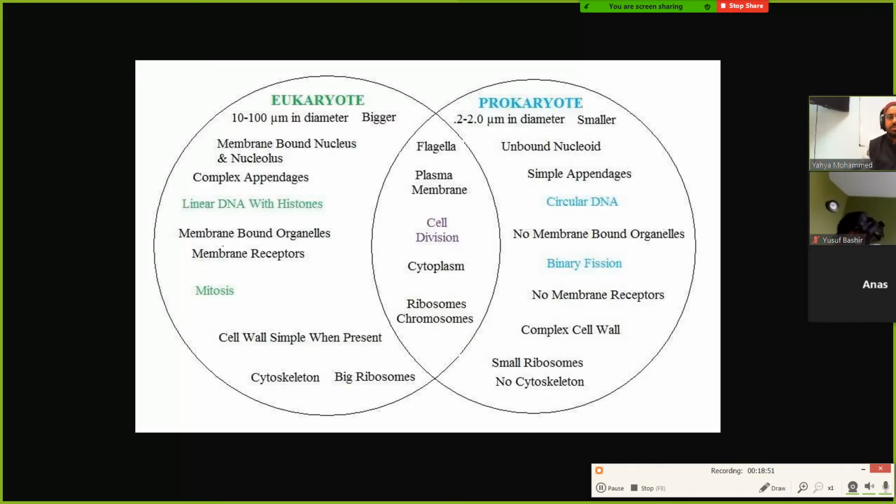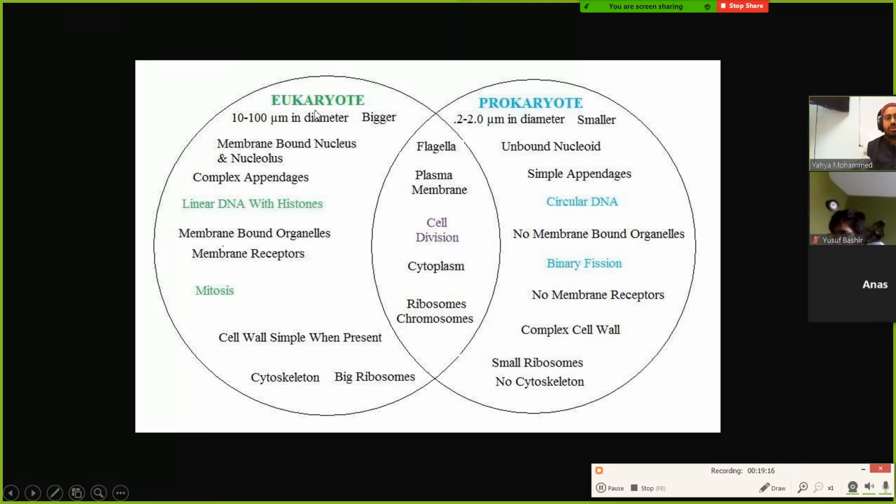So these are just some examples of differences between eukaryotes and prokaryotes. Prokaryotes are very, very small. Eukaryotes are much bigger. That's why prokaryotes, like bacteria, when you see them in pictures, are very small compared to a big animal cell. Eukaryotes have a membrane-bound nucleus, but prokaryotes do not.